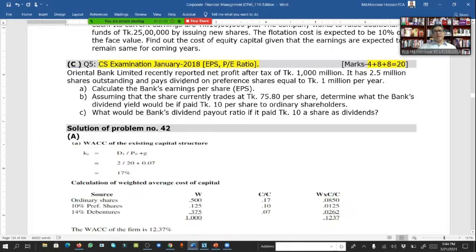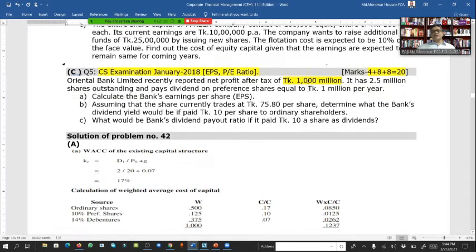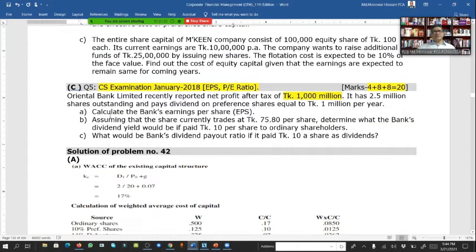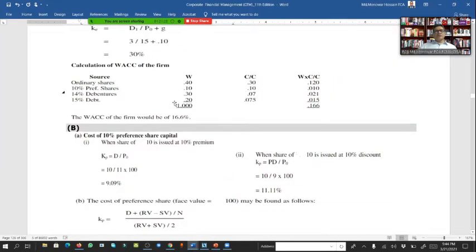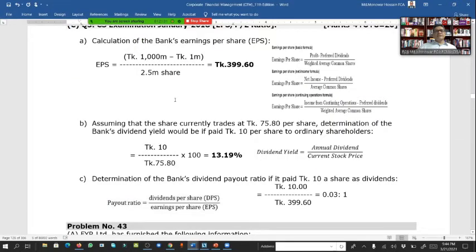Very easy. One bank recently reported net profit after tax 1,000 million. It has 2.5 million shares outstanding and pays dividend per preference share equal to taka 1 million per year. Calculate the bank's earning per share. So if we go for calculating the earning per share, it is this one. Very easy.